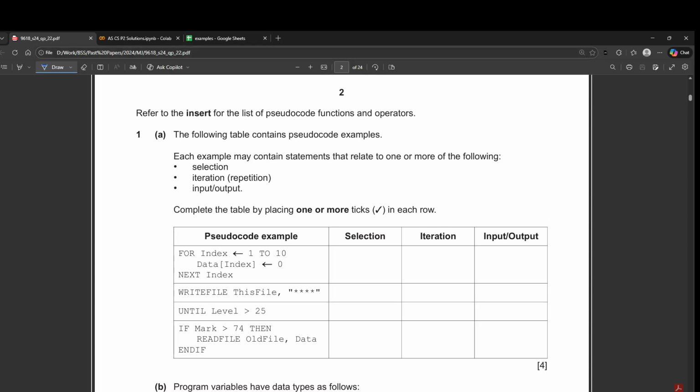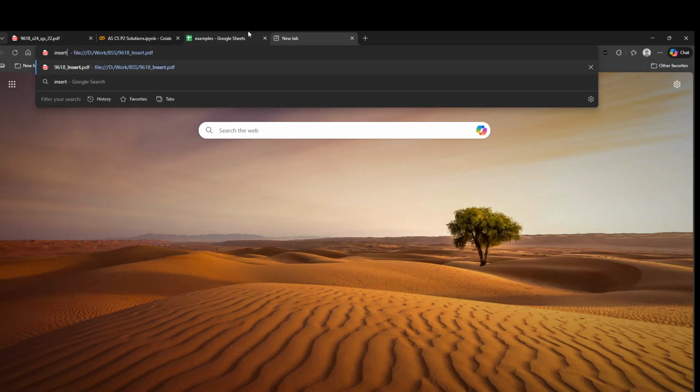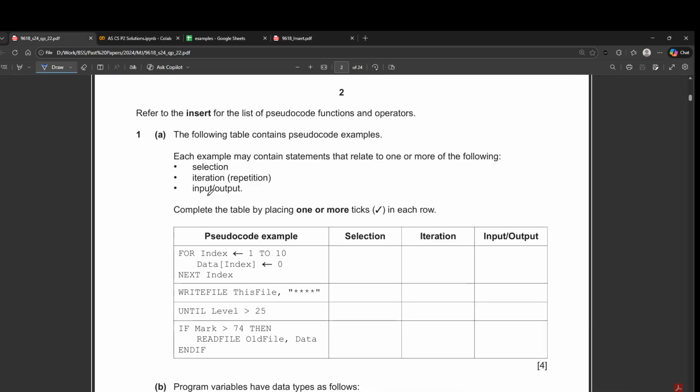And they're saying you have to use the insert document as well. So I'll open the insert document and they'll always tell you if you have to use multiple check marks. So that is the case here. So please keep that in mind. There is always at least one option when it's written. This is more of a hint. So this is a for loop here, and then for loop is always just simple iteration. There is no assignment column here, otherwise this would have qualified for an assignment as well.